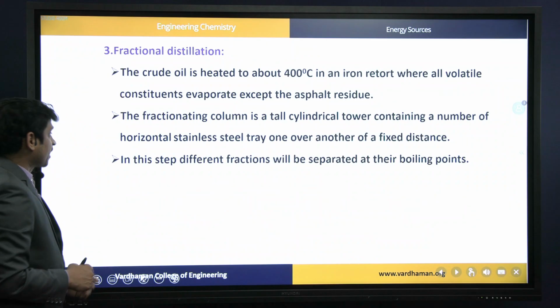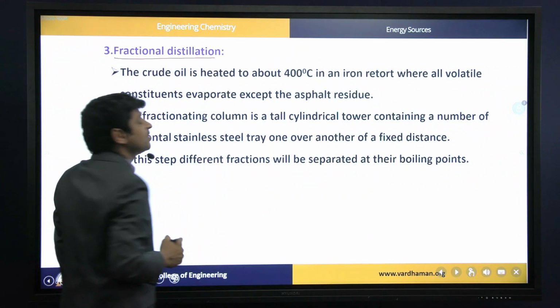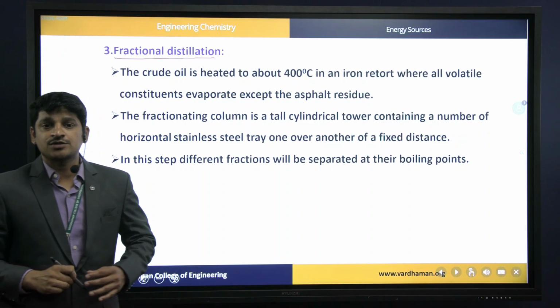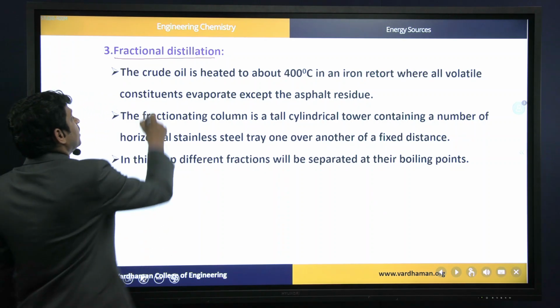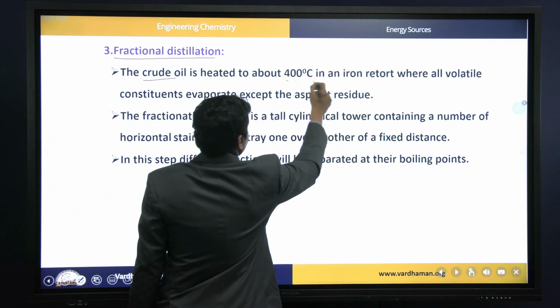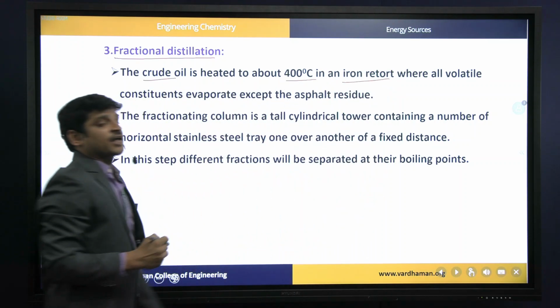Then coming to fractional distillation. Fractional distillation is nothing but separation or distillation of different fractions based on their boiling points. In this fractional distillation, the crude oil is heated to about 400 degrees centigrade in an iron retort, also called a fractional distillation tower.